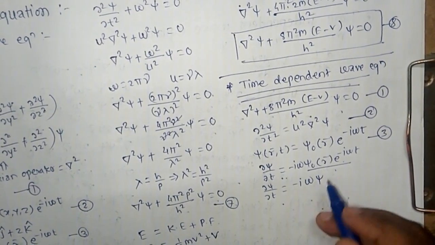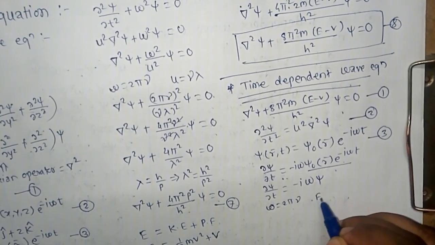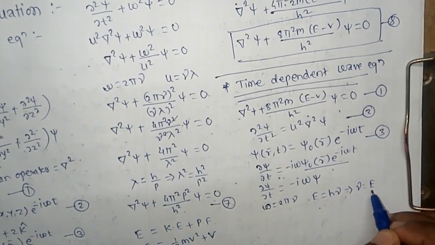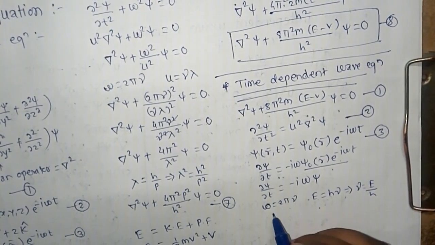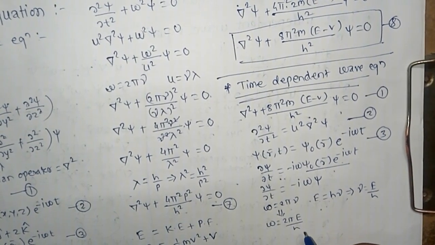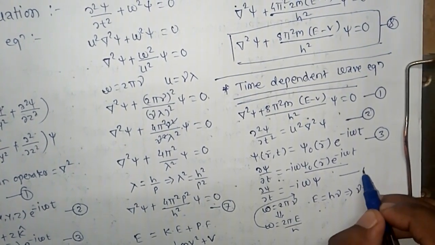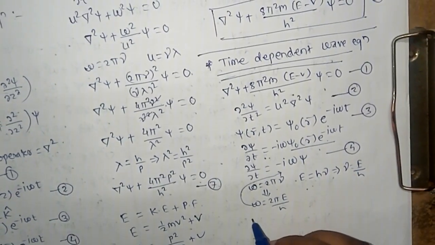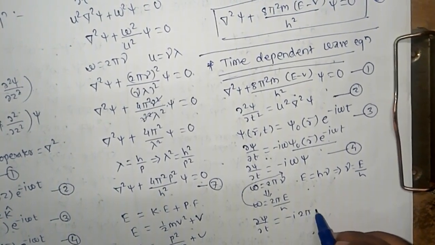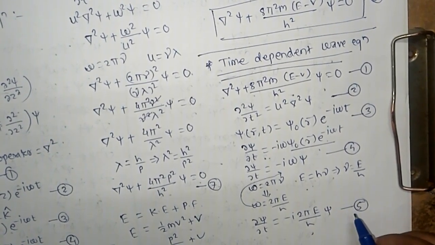Here omega is equal to 2 pi nu, and we know E is equal to h nu, so nu is equal to E by h. So omega is equal to 2 pi E upon h. Suppose this is equation number 4. Put this value of omega in the equation. So dou psi by dou t is equal to minus i 2 pi E upon h of psi. This is equation number 5.